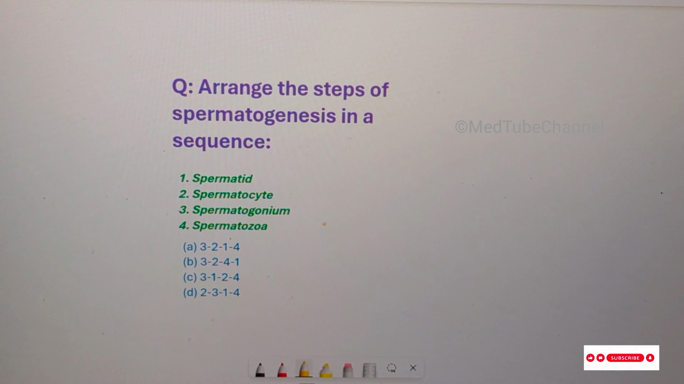Let's go back to the question. As I have shown you earlier, this question is asking about the steps of spermatogenesis. Before answering the question, just imagine the sequence of spermatogenesis, beginning from the primordial germ cells, leading to the formation of spermatogonia, which further forms primary spermatocyte, which forms the secondary spermatocyte. The secondary spermatocytes form the spermatids, leading to the formation of spermatozoa.